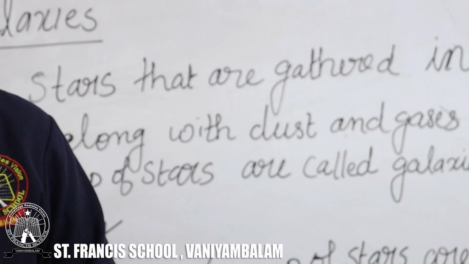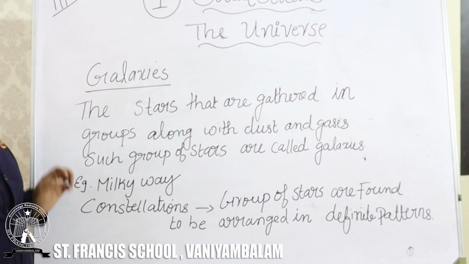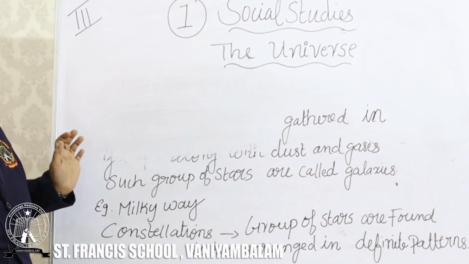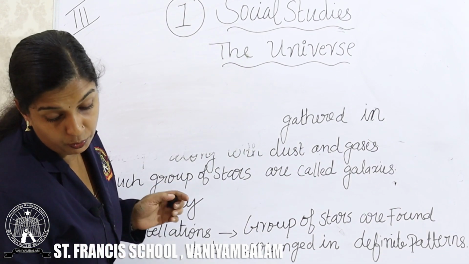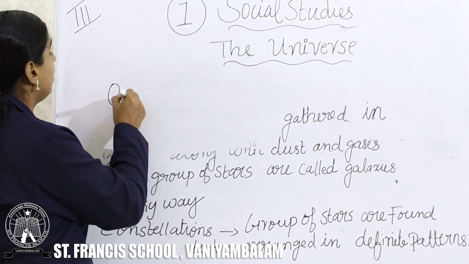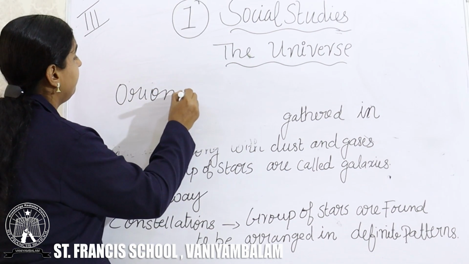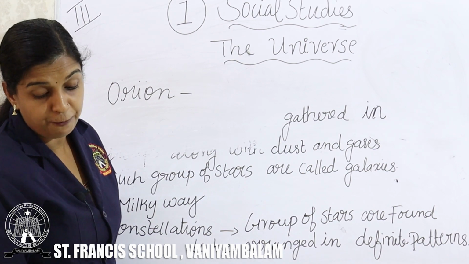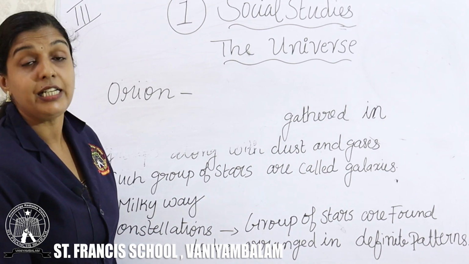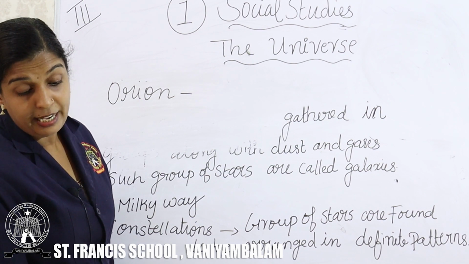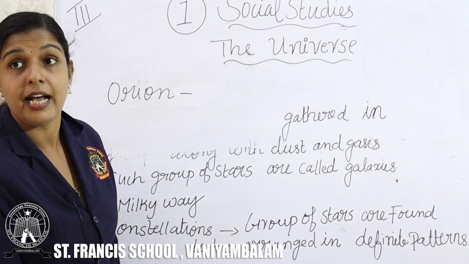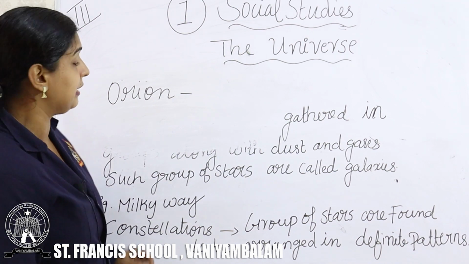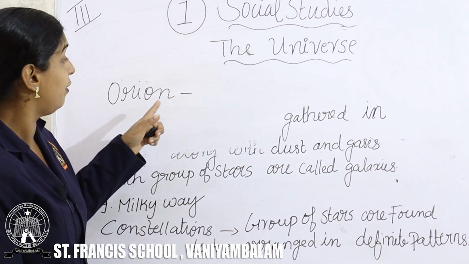What are the examples for constellation? Here it is given, Orion. Orion is a constellation. In the first picture on page number 224, we can see the stars arranged in definite patterns. A group of stars arranged in definite patterns is called a constellation, isn't it? So the first example for the constellation is Orion.